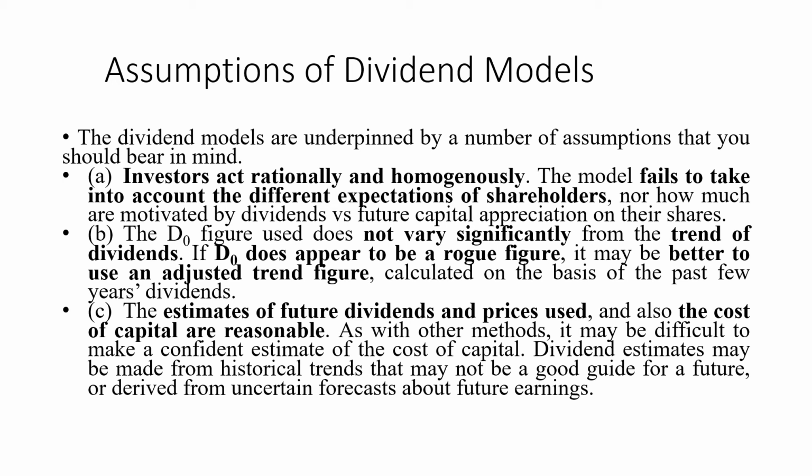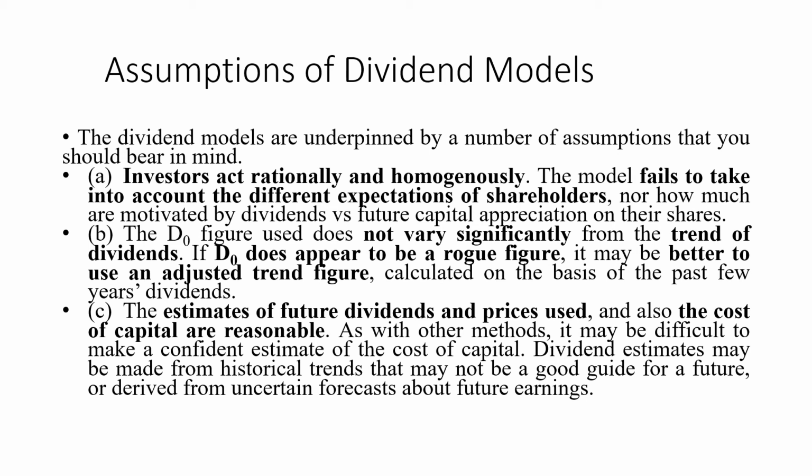So this assumption has certain drawbacks because it does not consider the different expectations of your shareholders. Then, the D naught figure used does not vary significantly from the trend of dividends. If D naught appears to be a rogue figure, it may be better to use an adjusted trend figure calculated on the basis of the past few years' dividends. That was the only dividend for one period, so it is better to use an average of the dividends in the few previous periods and base the D naught value on that.